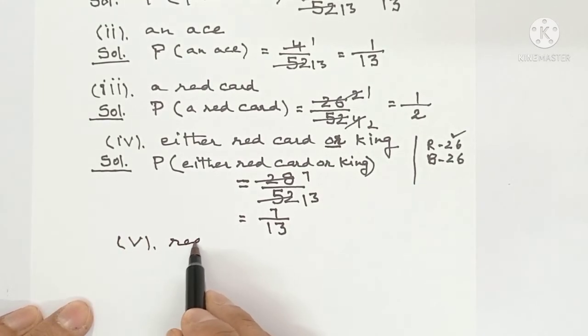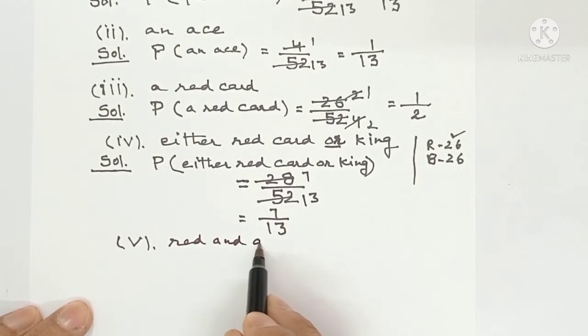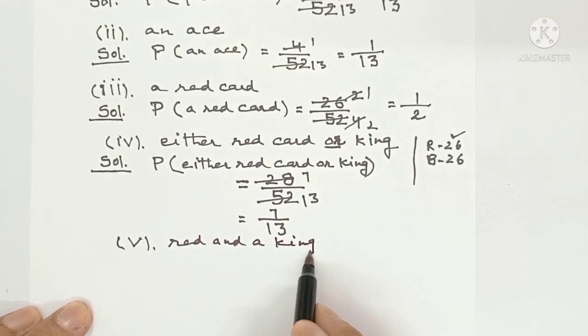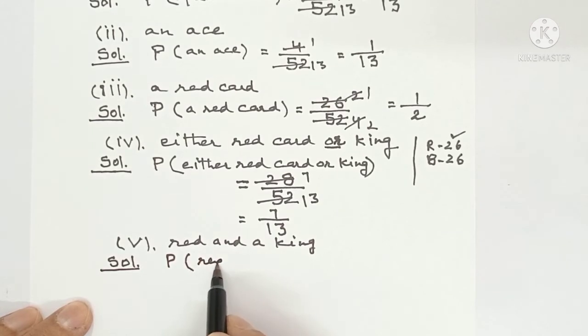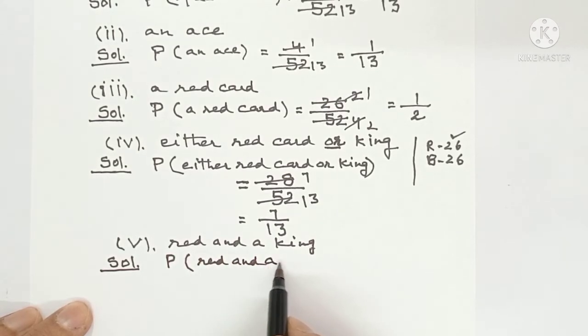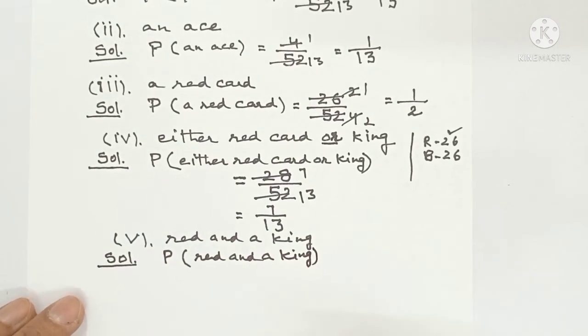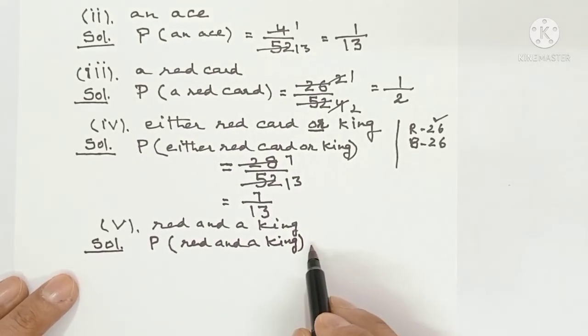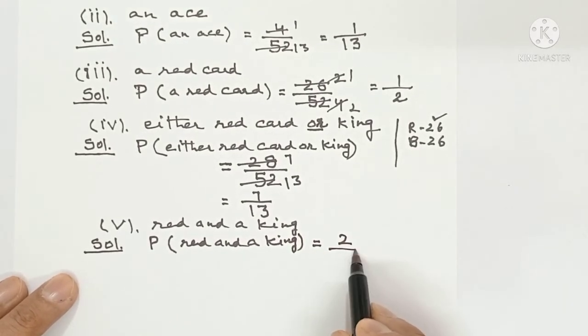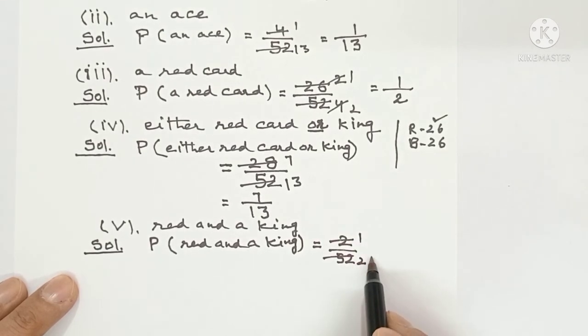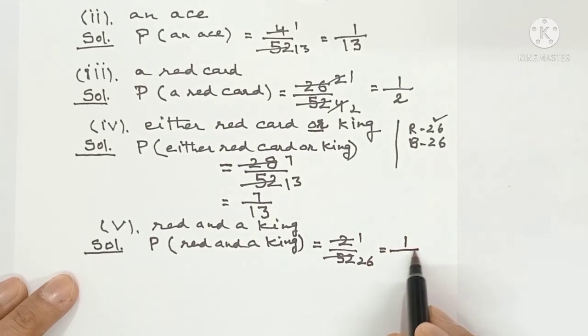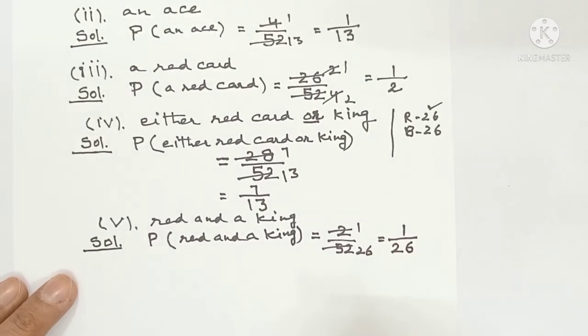Right? Now, fifth part, a red and a king. Solution. We have to find the probability that the card should be red and it should be a king. So there are how many red cards of king? 2. So 2 over 52. 2 ones are 2, 2 26s are 52. So it is 1 upon 26.